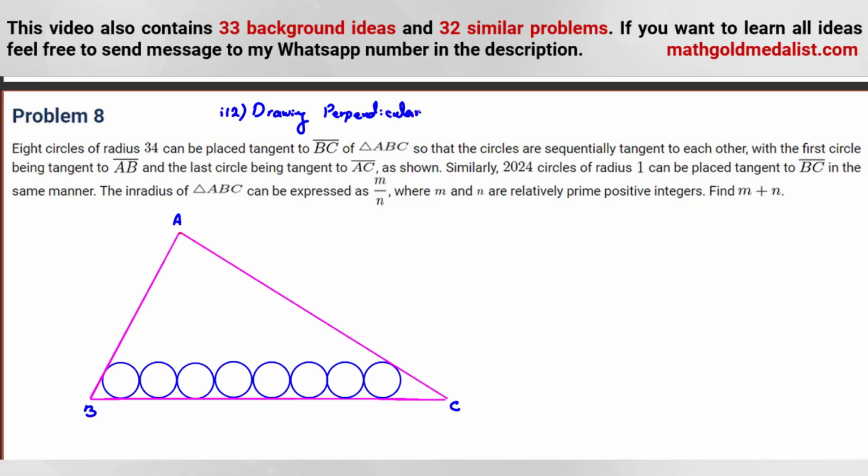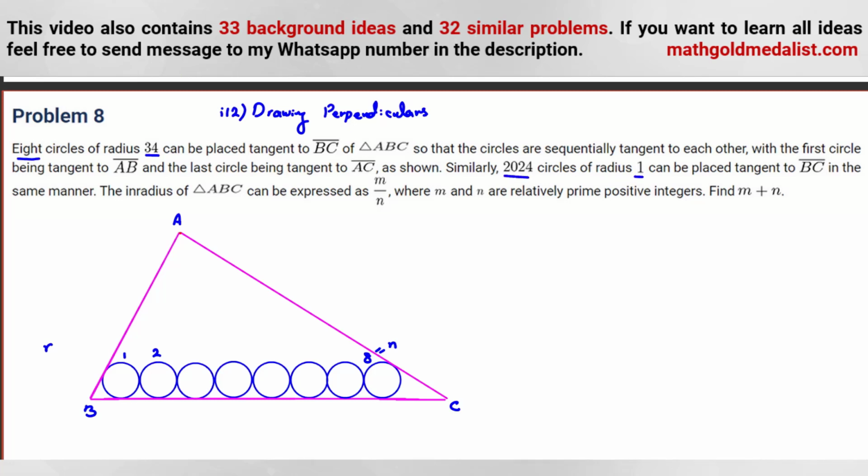Okay. So, I will explain. Here we have how many circles? Let's write 1, 2 to 8. But let's define n as 8 and the radius is r. Okay, and I want to find the formula in terms of n and r, then we can use it for radius 34 with 8 circles, and 2024 circles of radius 1.